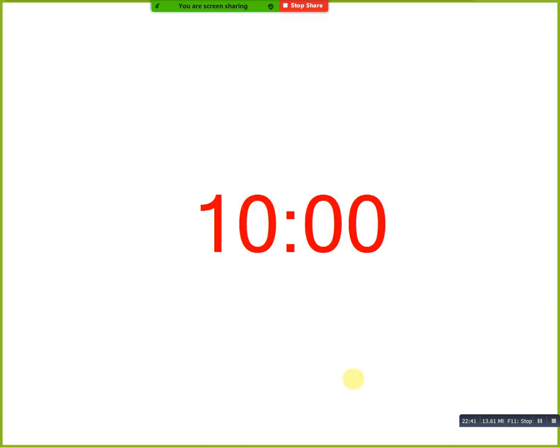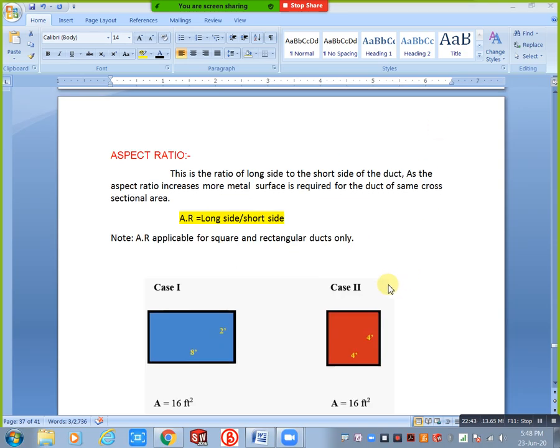Just this one, long side to short side. Just you can see this point. This is the ratio of long side to the short side of the duct. You can consider up to here only. This is the ratio of long side to the short side of the duct.